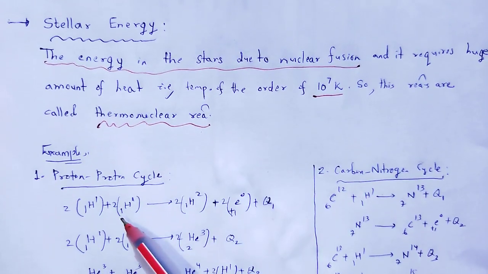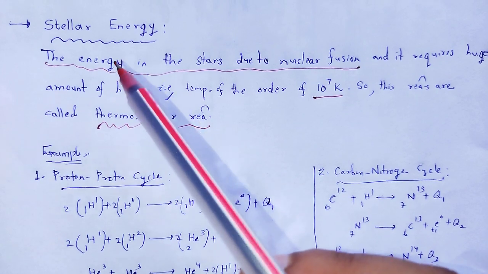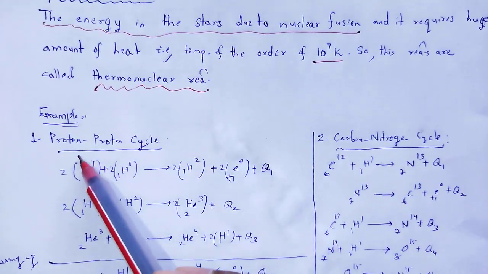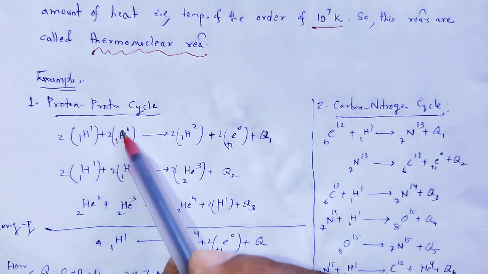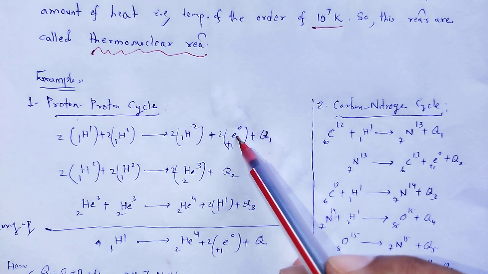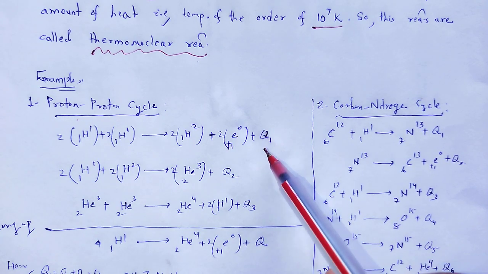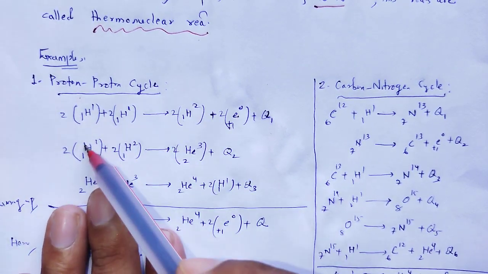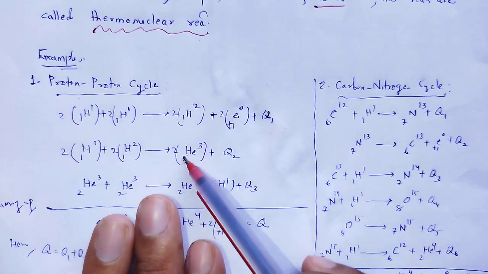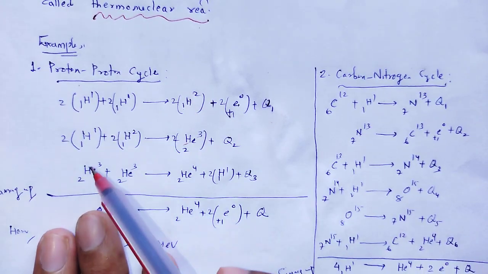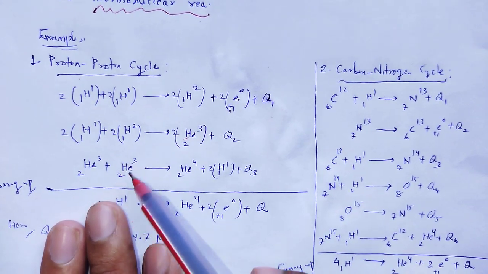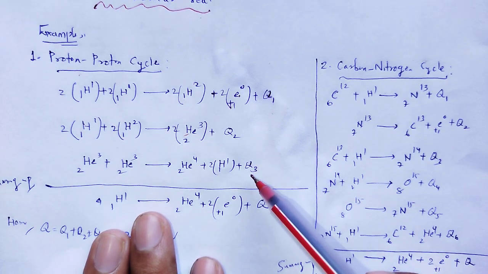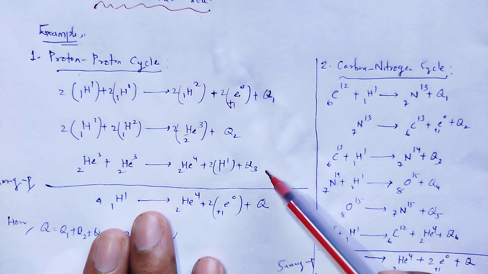Some examples of how we obtain energy during nuclear fusion. In the case of stars, one is the proton cycle: 1H1 produces 1H2, a positron, plus energy Q1, and again 1H1 fuses with 1H2 and produces 2He3 and energy Q2. Then 2He3 is added with another 2He3 to produce 2He4 and 2 1H1 with the release of energy Q3.